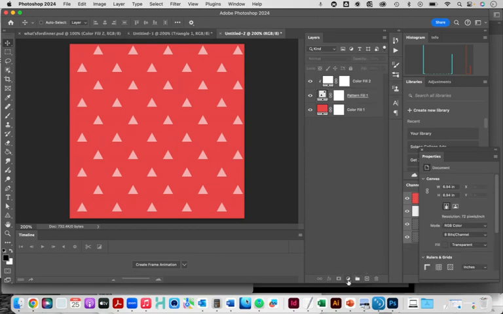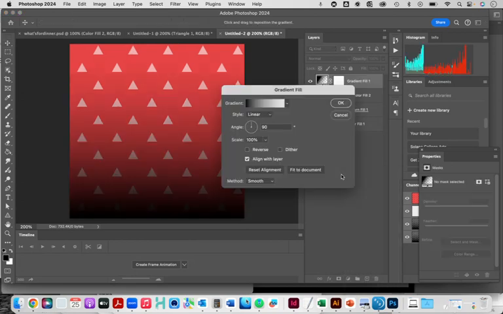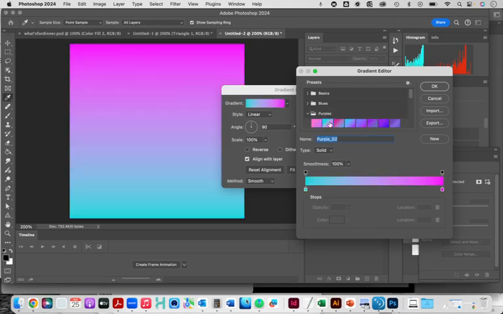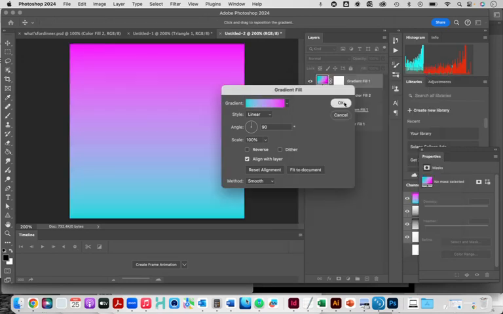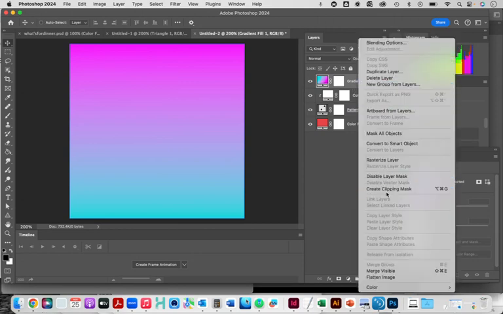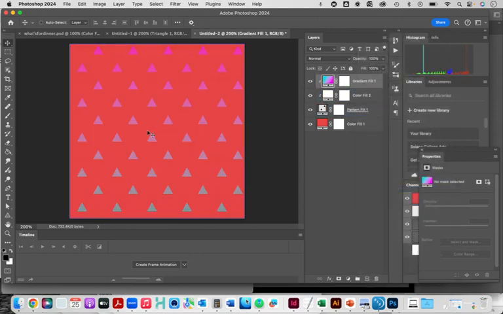Not only can you add color, but you could also add a gradient effect behind it if you wanted to. There are lots of preset gradients within Photoshop that you can have fun with and add as well. So, for example, I could create a clipping mask and add a gradient effect just to the triangles. So much fun to do.